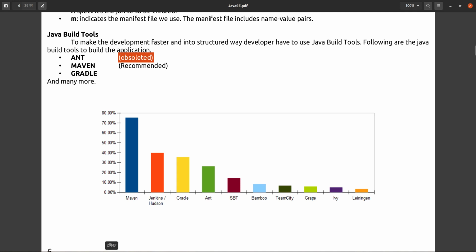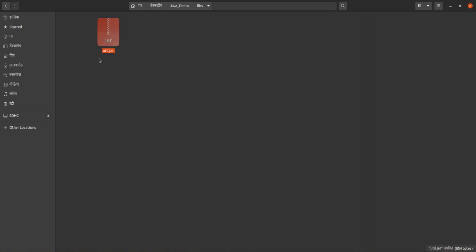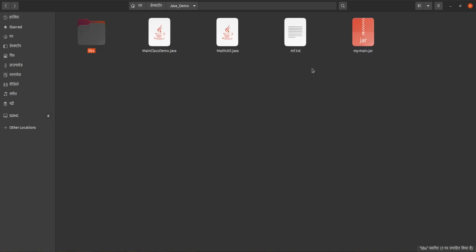What is one more thing here? Suppose currently this application is dependent on this libs directory, because in this libs directory one library is there, and your application is dependent on it. We have to export this file and this library directory as an application.